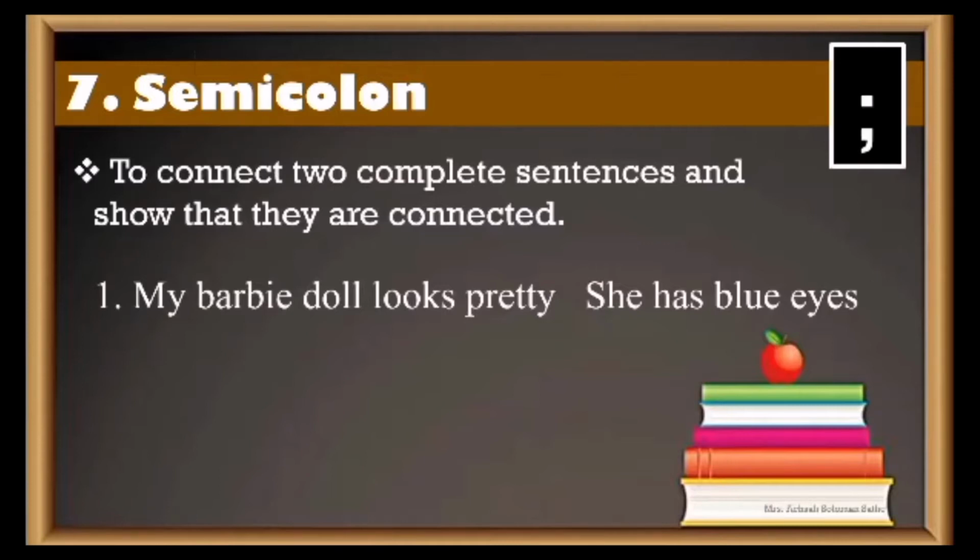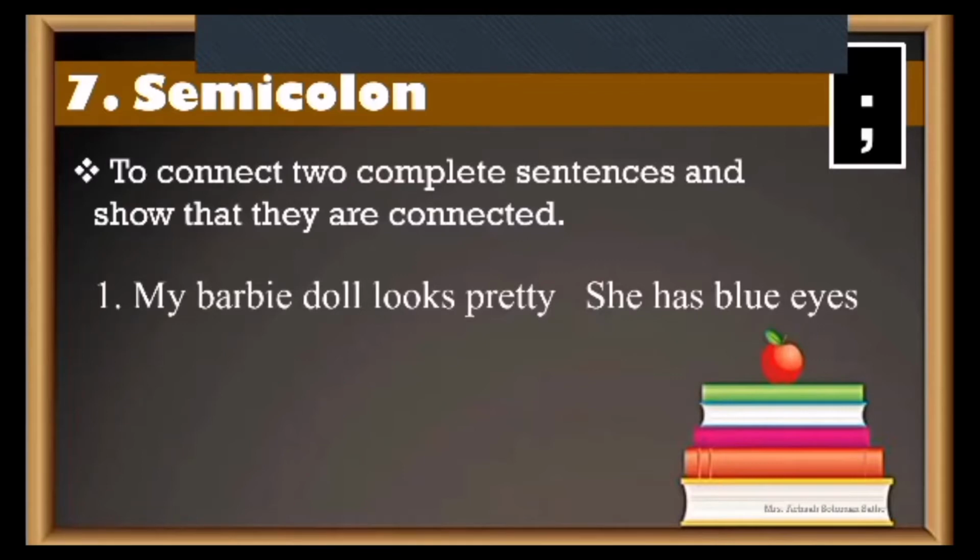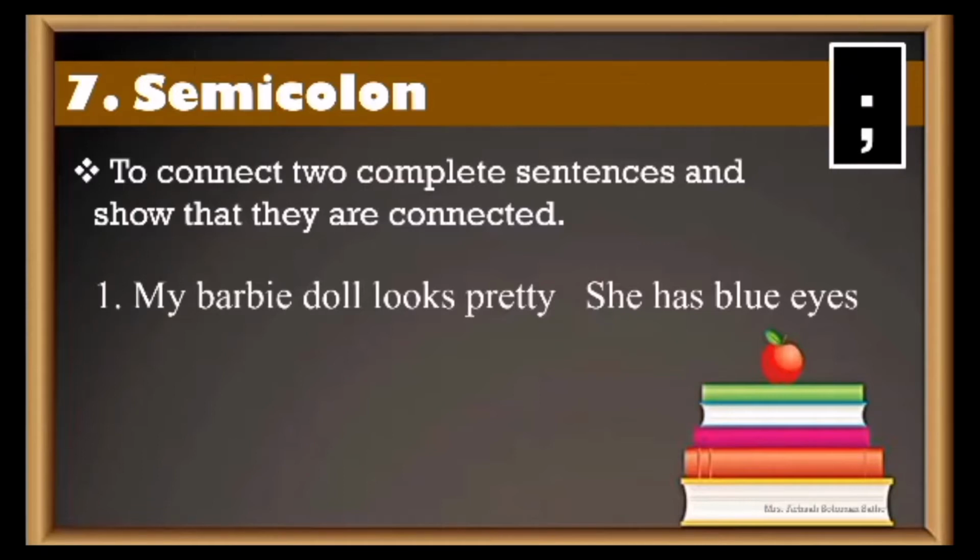It's written with a dot and a comma down. Okay. It's a dot and a comma down. Now, it is used to connect two complete sentences and show that they are connected. Connecting two complete sentences means there is no problem in the sentence. It's a complete sentence.